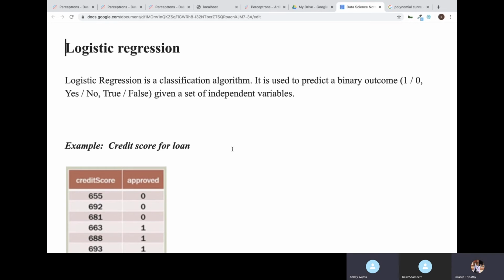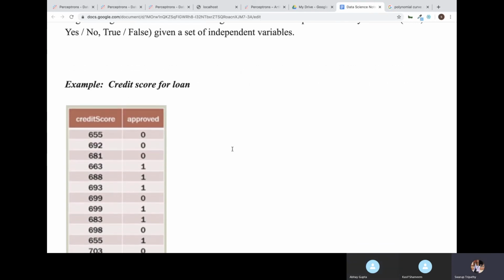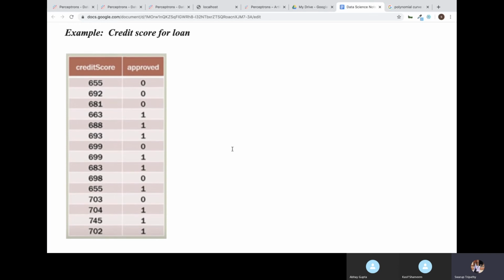Like here in this case we have two categories. This is an example. Suppose a bank wants to find out if it should approve a loan or not for individuals based on credit score.